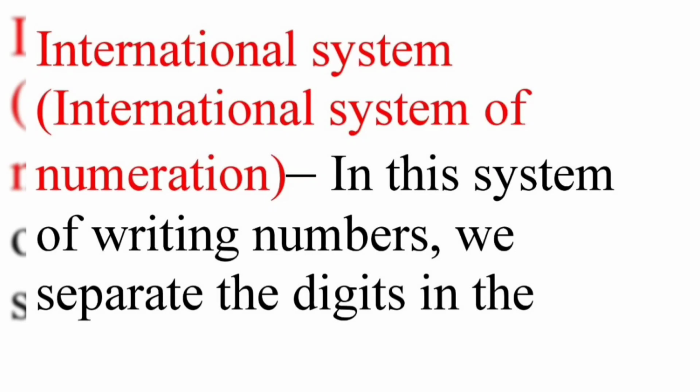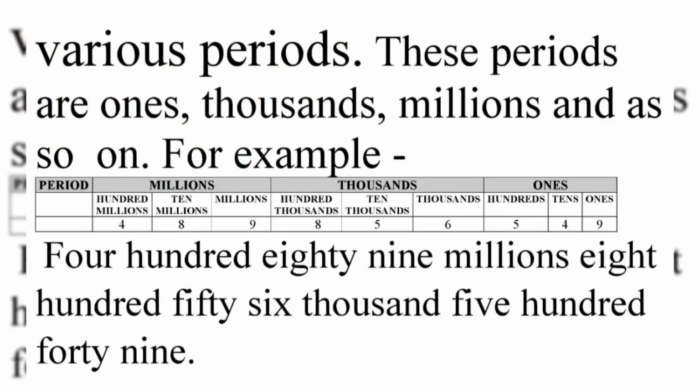Now the international system of numeration. In this system of writing numbers, we separate the digits in various periods. These periods are ones, thousands, millions, and so on. In this table, the ones period has 3 columns, ones, tens and hundreds.